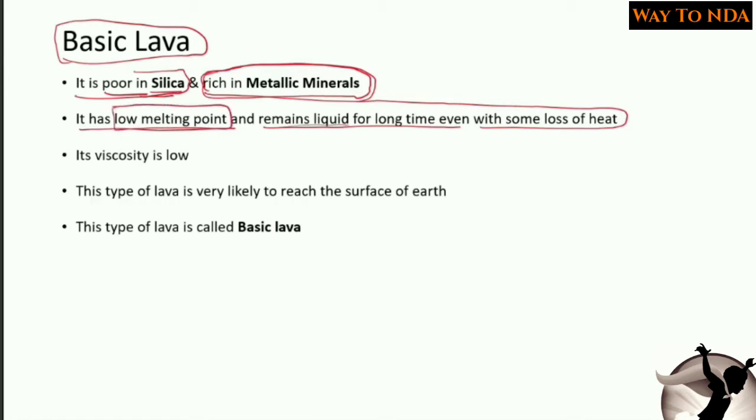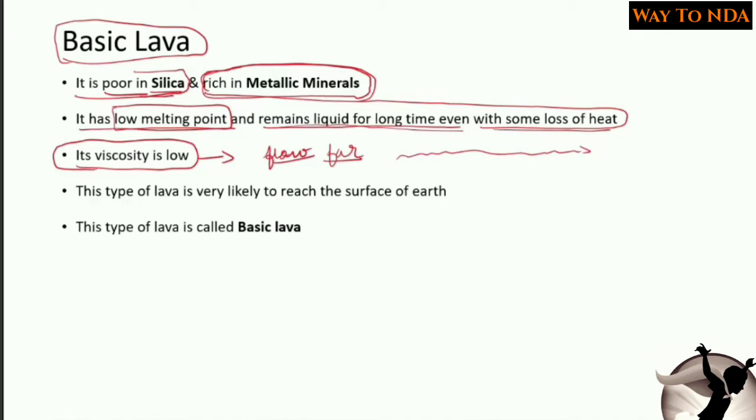It has low melting point and it remains liquid for a long time even with some loss of heat, and its viscosity is low. That means it can flow far. Not like water, but as compared to the acidic lava it can flow far away. Then this type of lava is very likely to reach the surface of the earth.